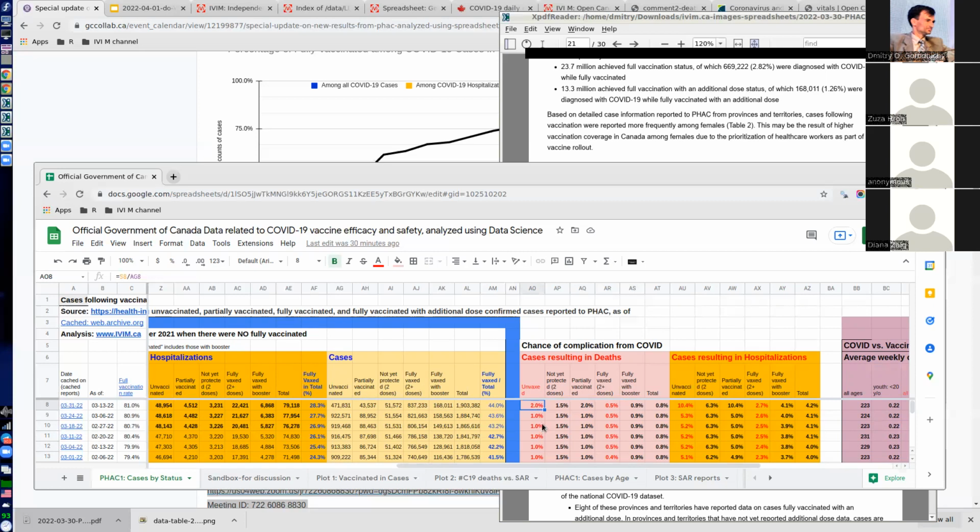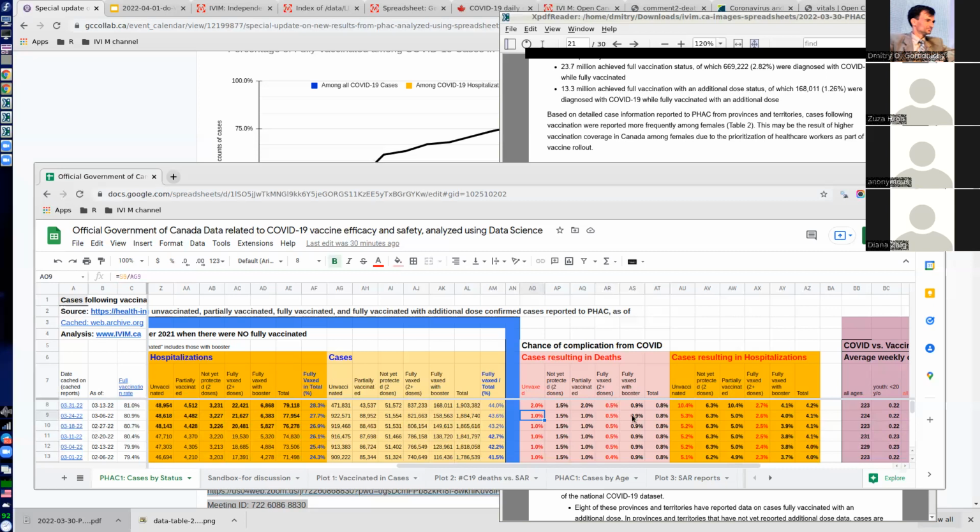In the previous weeks, it was just 1%. So the chance of complications once you are infected with COVID looks like, indeed, if you're fully vaccinated, you have 2 times or 4 times less risk of dying if you're already infected.